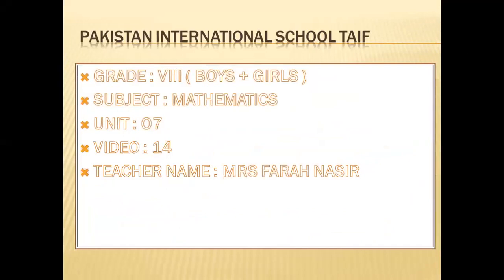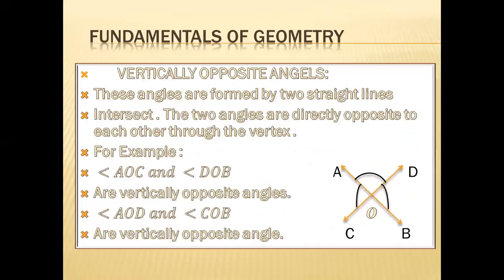Alhamdulillah, we finished Unit 6 and today we will start Unit 7, and this is our 14th video. 14th meeting we have today. Unit 7 is about the fundamentals of geometry. In the first exercise, 7.1, we will discuss the angles made by parallel lines and a transversal that intersects them. 3 or 4 types of angles we have.